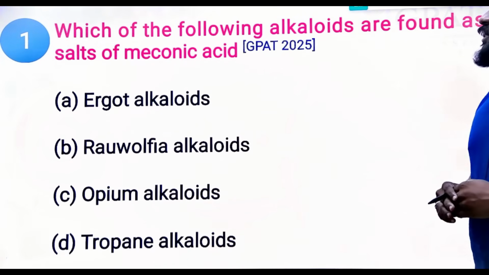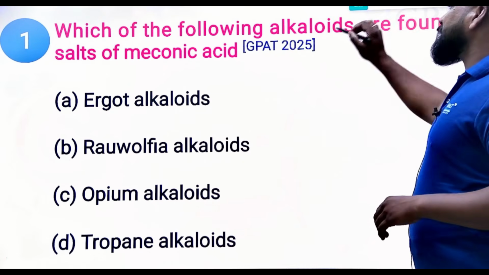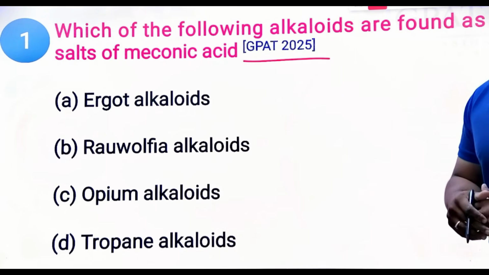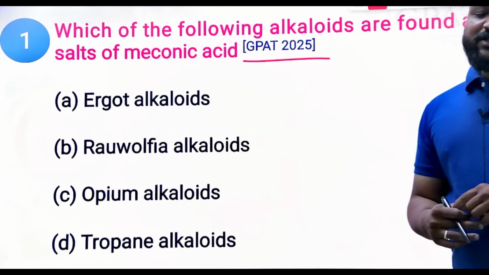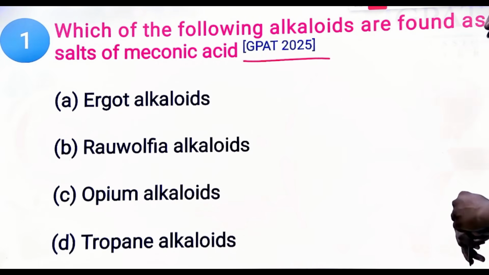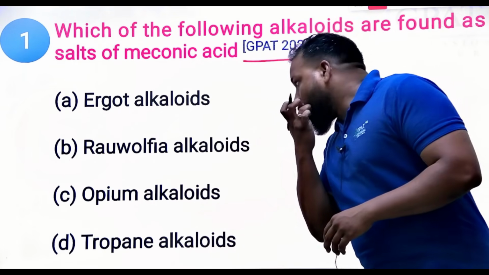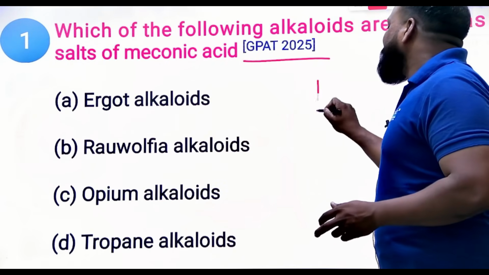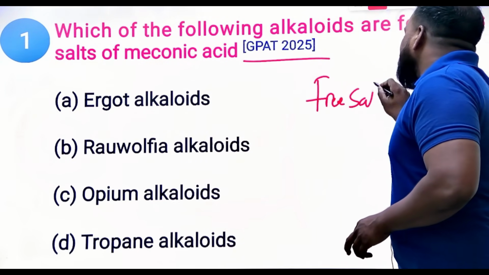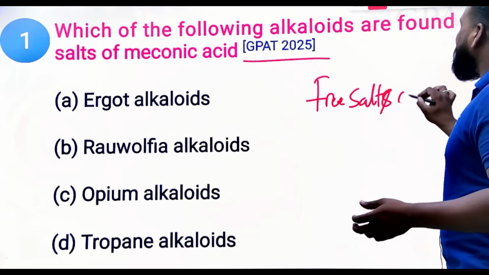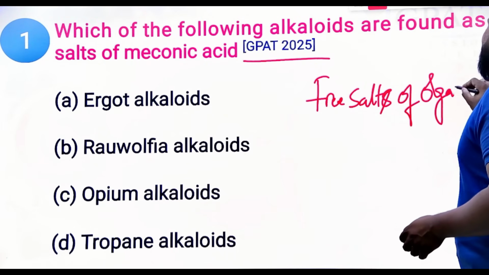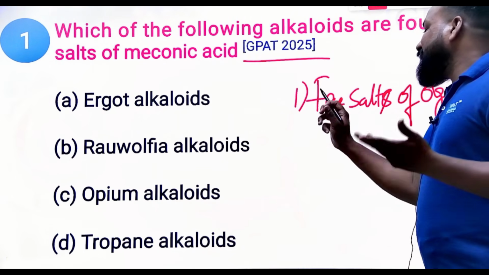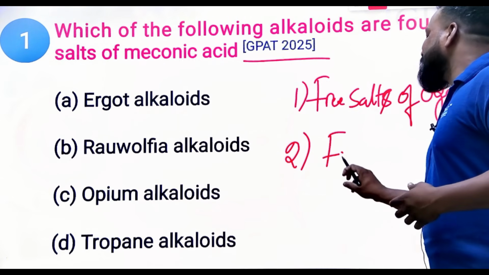First question from the alkaloids topic, from the GPAT 2025 question. Which of the following alkaloids are found as salts of meconic acid? Ergot alkaloids, Rauwolfia alkaloids, opium alkaloids and tropane alkaloids. We know alkaloids are available as free salts of organic acid, which means in their composition the alkaloids will be available in two forms. One is free salts and the other is free bases.